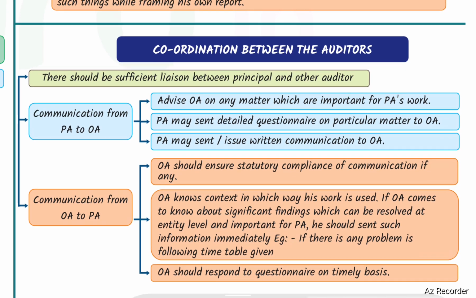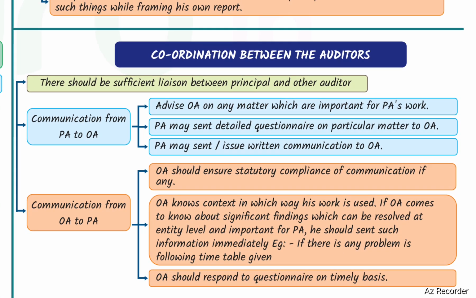Communication from the other auditor to the principal auditor. The other auditor should ensure statutory compliance of communication, if any. The other auditor knows the context in which his work is used. If the other auditor comes to know about significant findings which can be resolved at entity level and are important for the principal auditor, he should send such information immediately. For example, if there is any problem in following the timetable given, the other auditor should respond to the questionnaire on a timely basis.